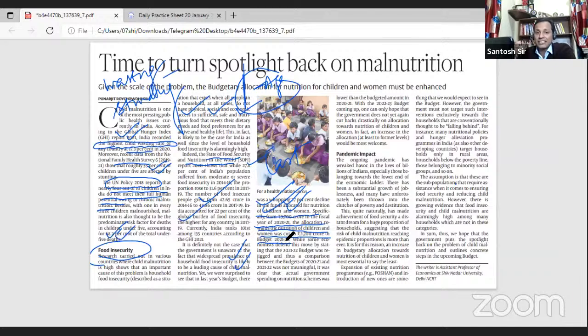The article says that if we go on cutting this budget, then obviously we will not be in a position to tackle this problem of malnourishment, because without budgetary support, government schemes will not be effective. Whatever schemes you come out with, you have to back those schemes with some fiscal resources.